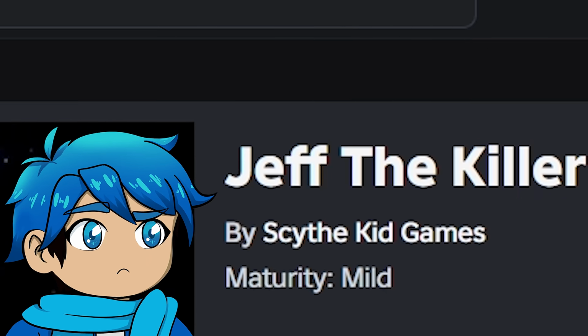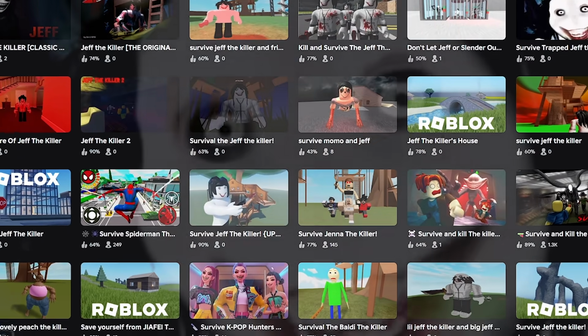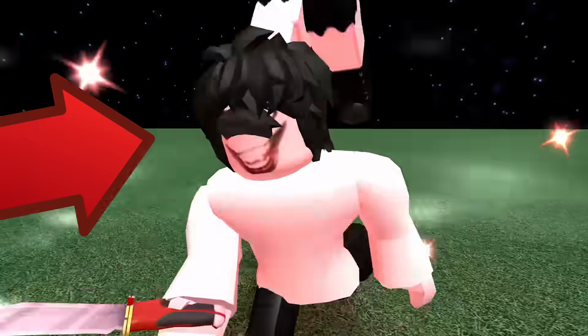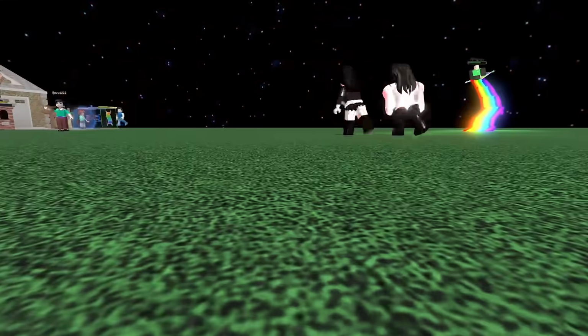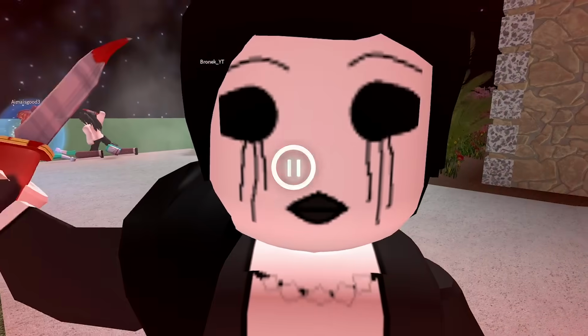Jeff the Killer. Alright, I feel like I gotta go into this one next, just because of how popular he is all over Roblox. Like, even to this day, pretty much everybody knows about him. Yeah, it's this guy right here with the creepy face and everything. Yeah, that's Jeff. And I think the other one is Jane the Killer over there. She looks like she doesn't have any eyes there.